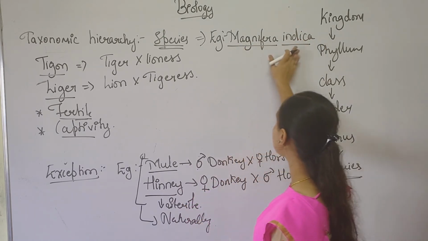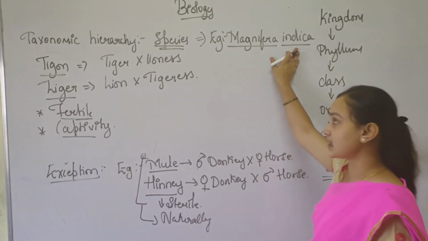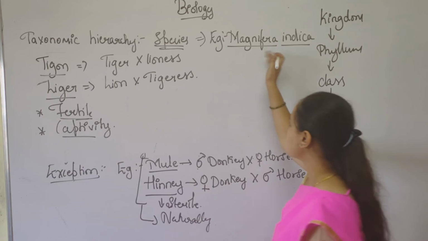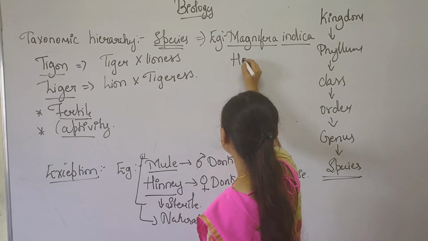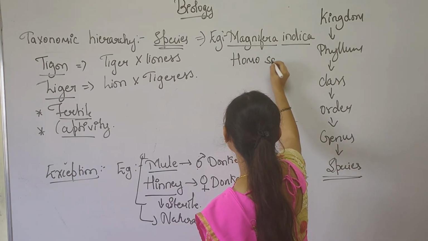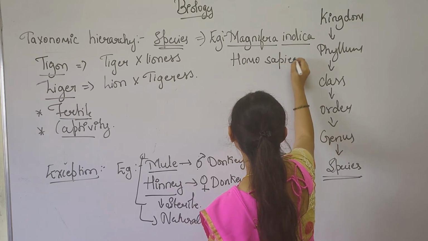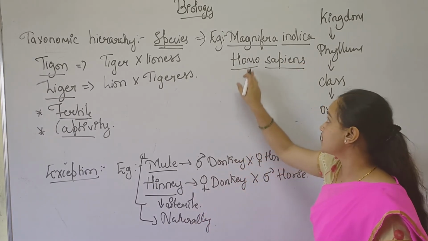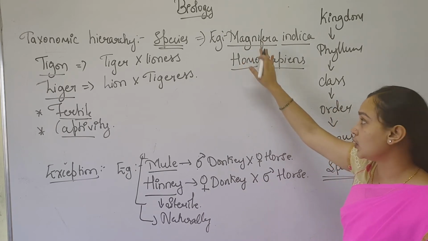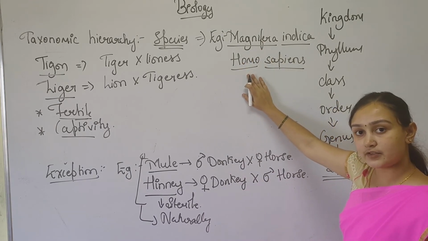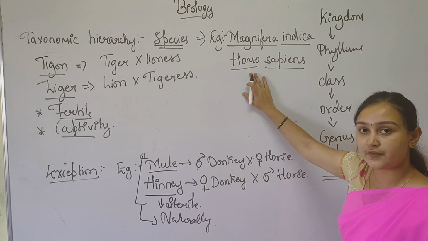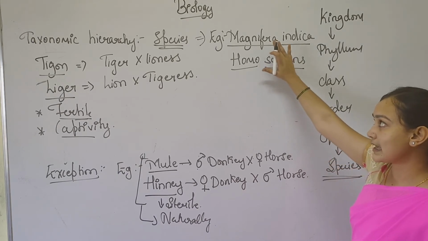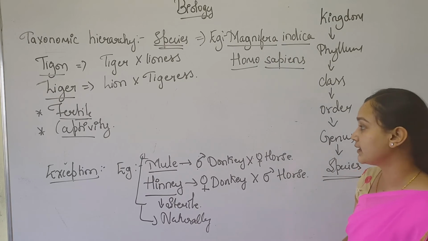This is the genus name and this is the species name, so this is one species. In the human, it is Homo sapiens. So for the plant it is mango, and for the animals one example is the human being, Homo sapiens.